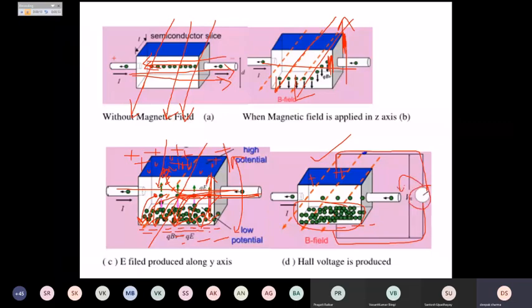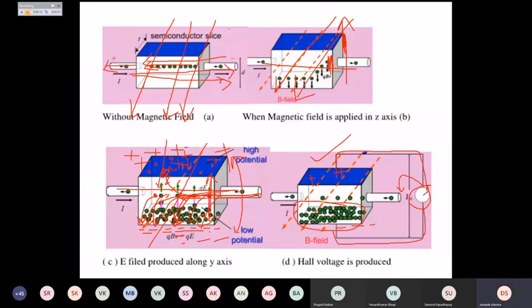So the summary of the Hall effect is, whenever a current carrying semiconductor is placed in a magnetic field, a voltage will be developed across the surface of the material, and that voltage will be perpendicular to the current and also perpendicular to the magnetic field. So again, I repeat that the current direction is from right hand side to the left hand side.